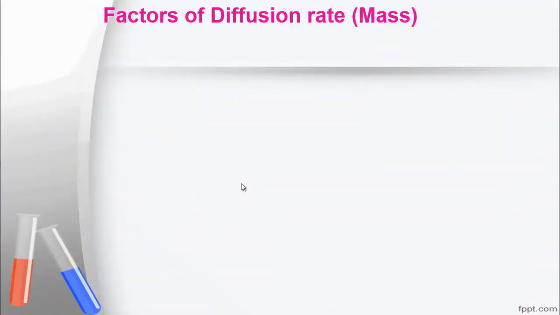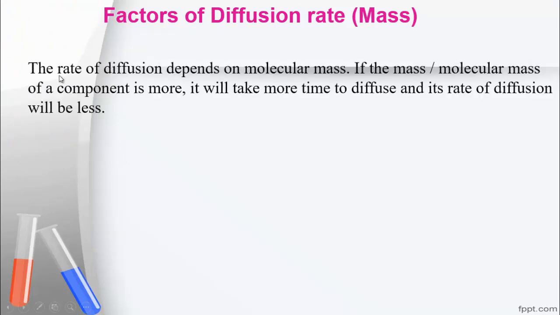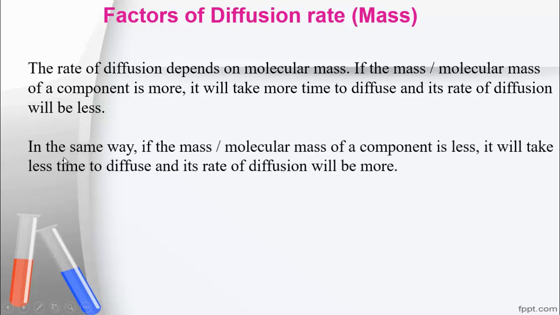Now we will know about the matter of mass. The rate of diffusion depends on molecular mass. If the mass or molecular mass of a component is more, it will take more time to diffuse and its rate of diffusion will be less. And on the contrary, if the molecular mass of a component is less, it will take less time to diffuse and its rate of diffusion will be more.